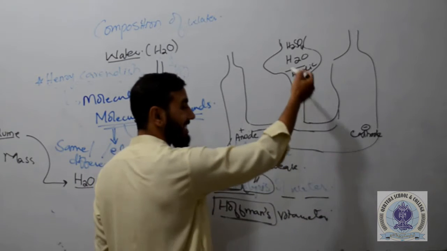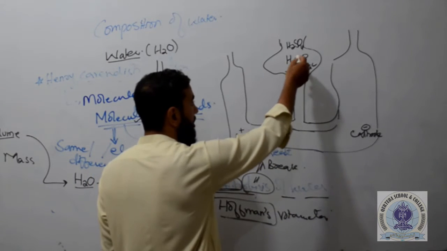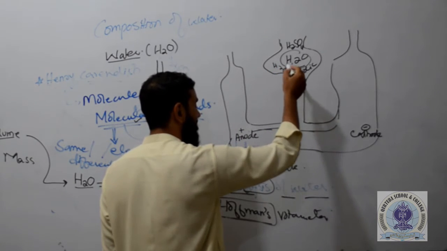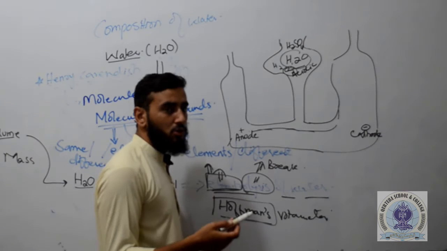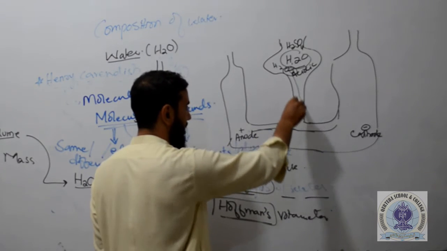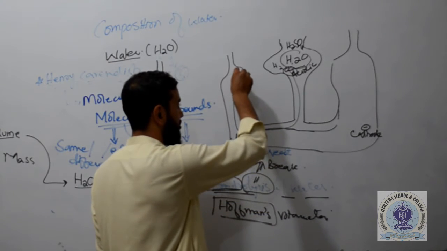When electric current is applied through this solution, the water splits up into hydrogen gas and oxygen gas. As oxygen carries an extra 2 pairs of electrons, it has a slight negative charge, so it will move towards the anode and will escape through this point.